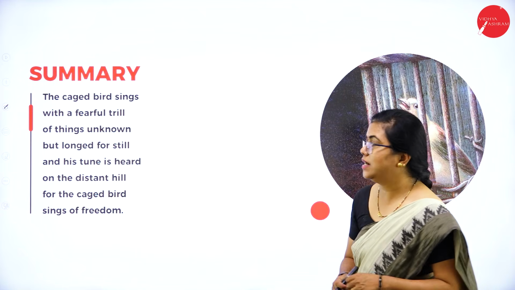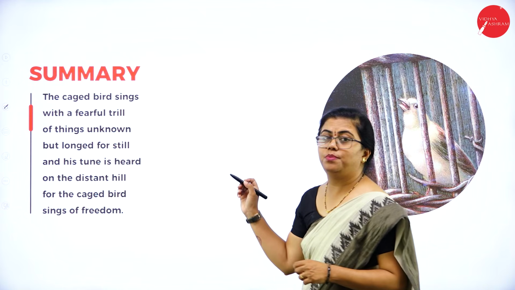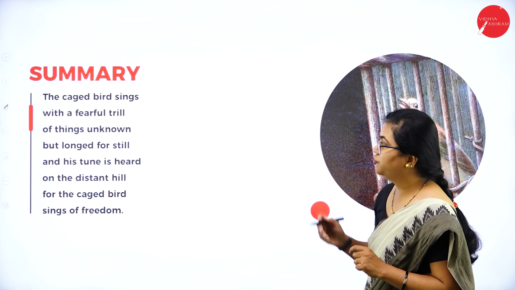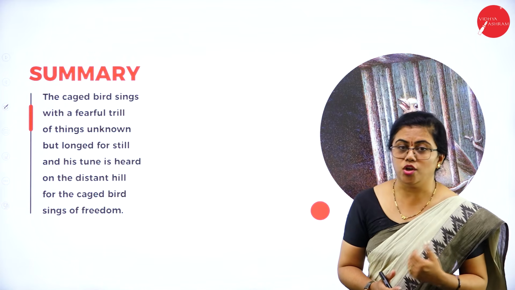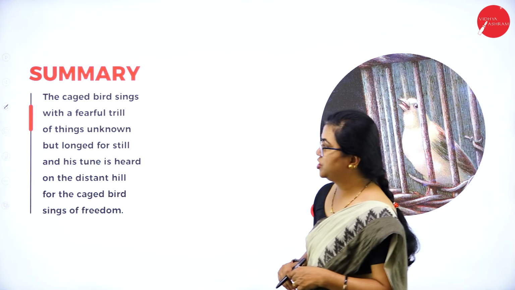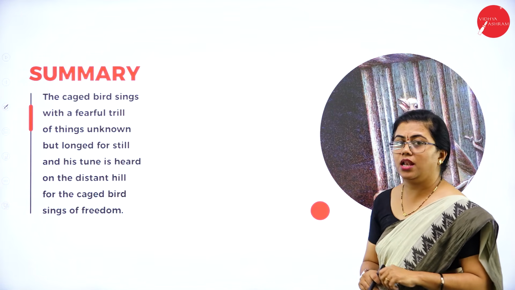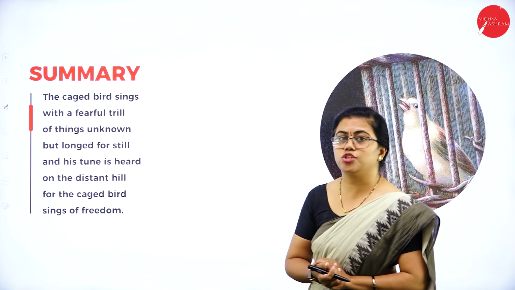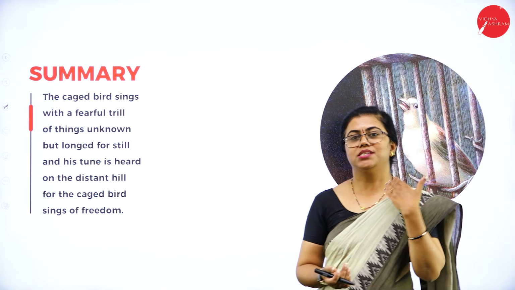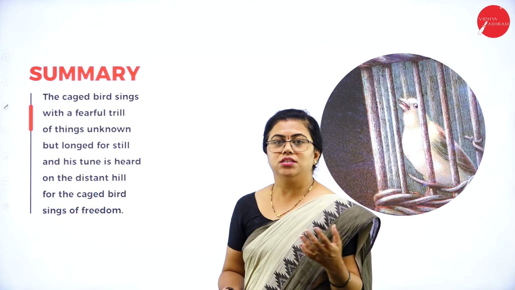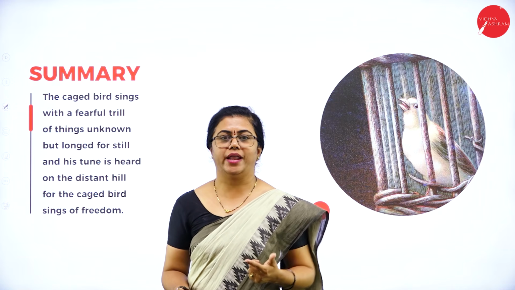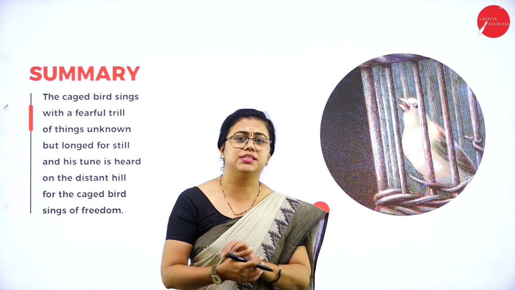Next, what happens when it starts singing? The caged bird sings with a fearful trill of things unknown, but longed for still, and his tune is heard on the distant hill, for the caged bird sings of freedom. Now it starts singing, right? The free bird is able to move around, so it is able to experience everything.